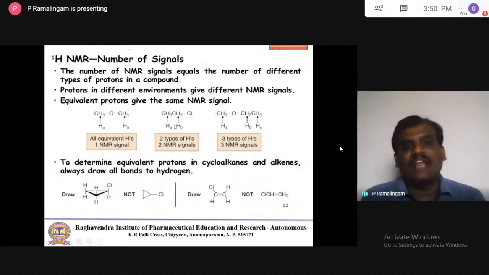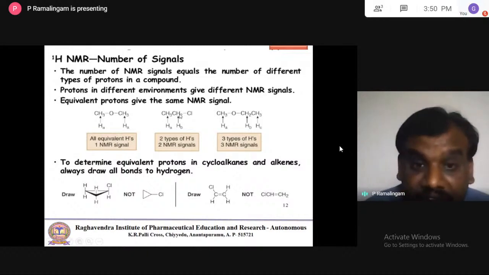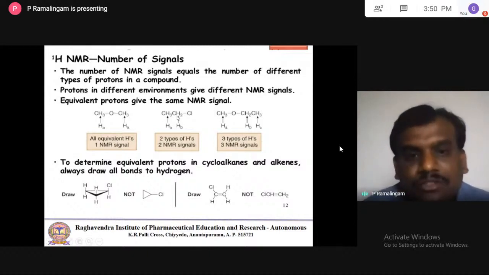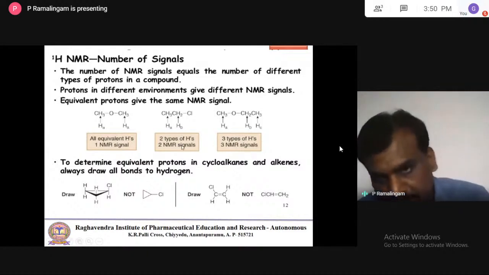Now ethyl chloride. CH3 is a methyl and CH2 is a methylene, and they are different. This carbon is attached to chlorine, and this carbon is attached only to carbon. So this proton environment is different from that one, because the carbon electron density of this CH2 is different. Automatically, this proton is different and that proton is different. It gives two signals.